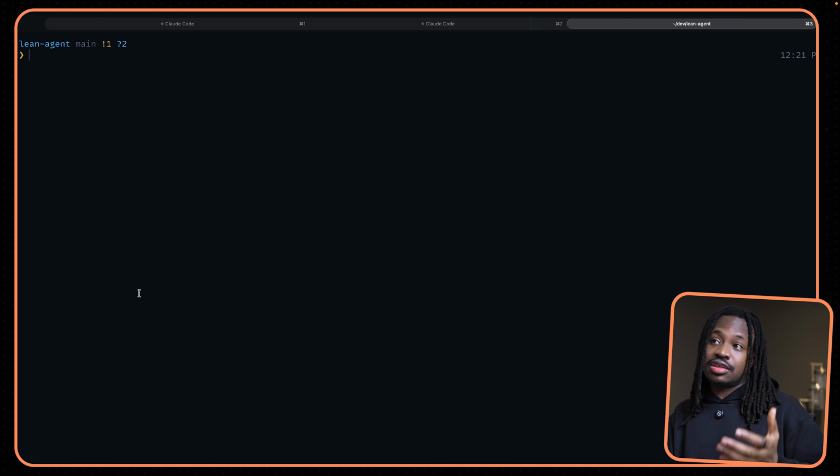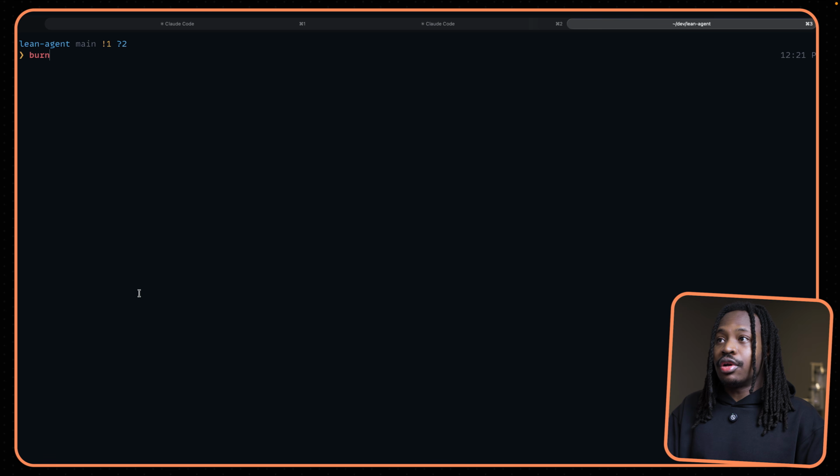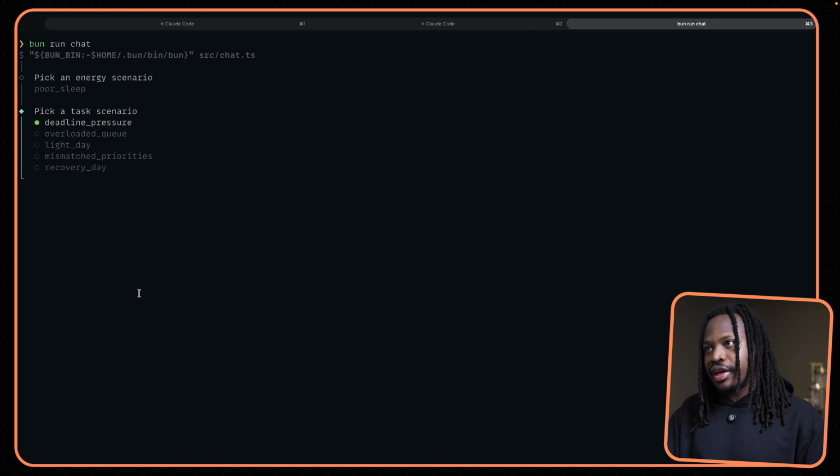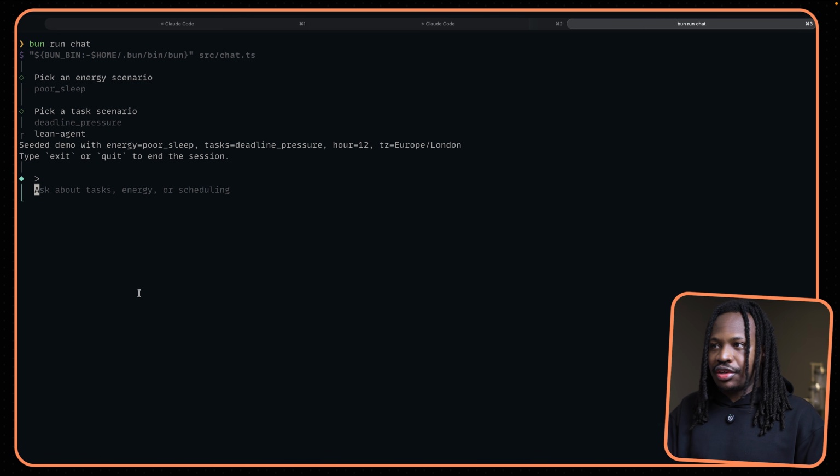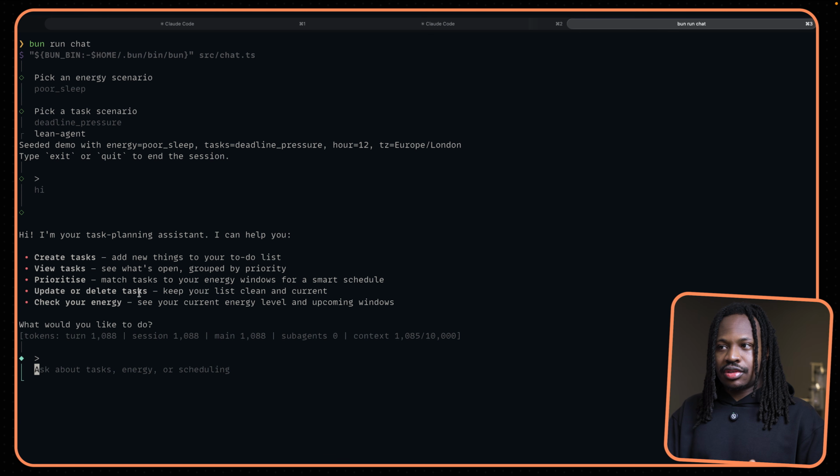Now, to show you how this keeps your context clean, I'm going to jump into my terminal and run chat. I'm going to choose a few scenarios to seed the database. Let's pick positive for the energy and deadline pressure for the task scenario. When I say hi, the agent is going to respond. It's going to just let me know what it's capable of. But what I want you to pay attention to is that for this turn, it spent 1,000 tokens for everything.